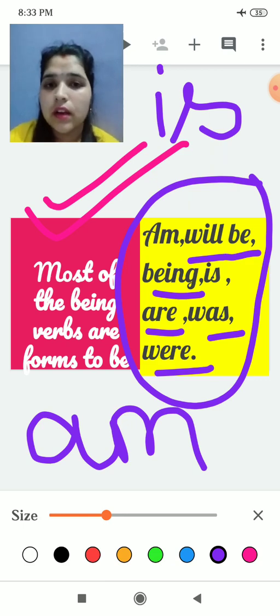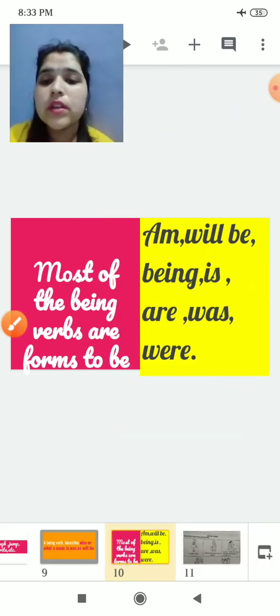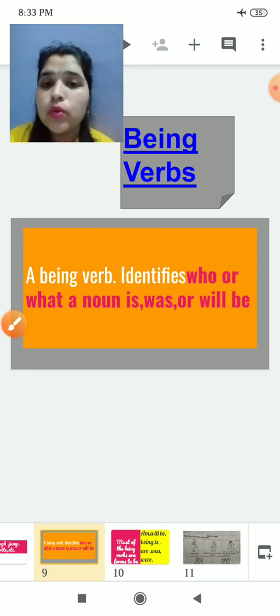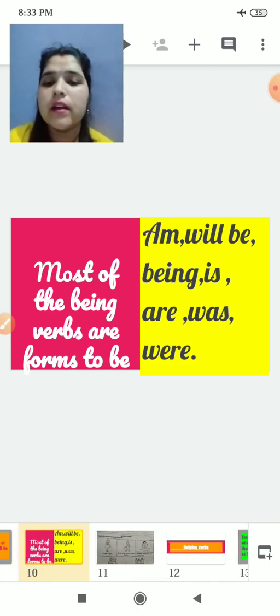These are the being verbs which identify what a noun is.